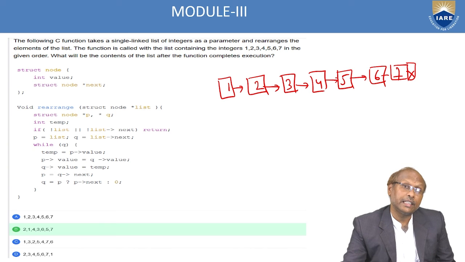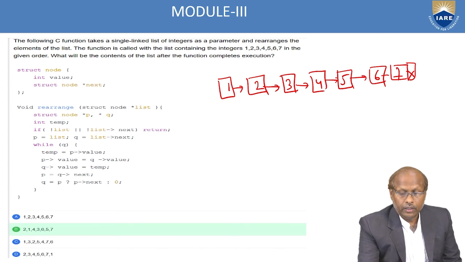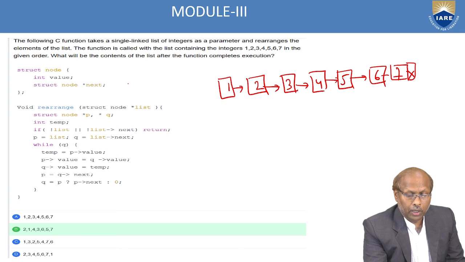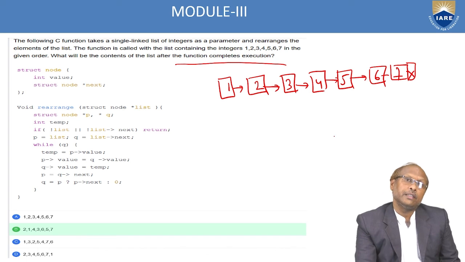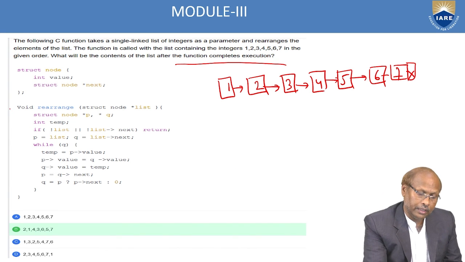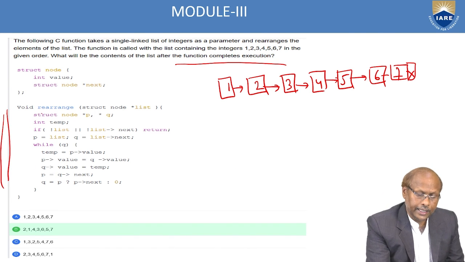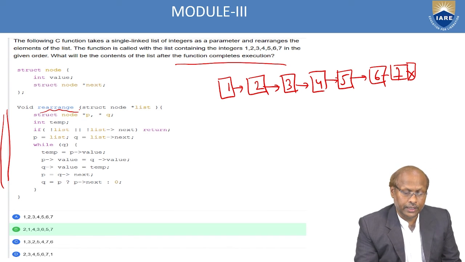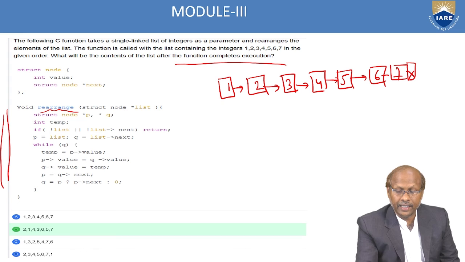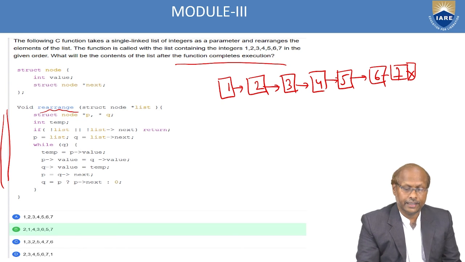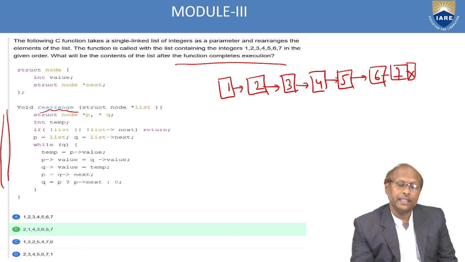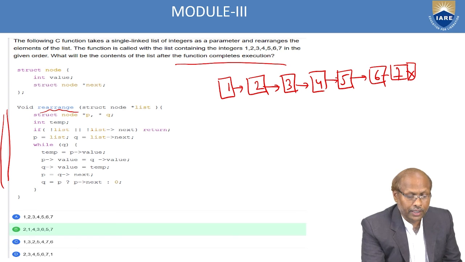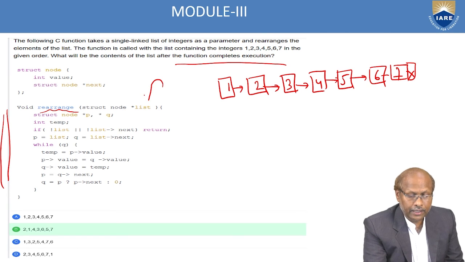So how many nodes are there? 7 nodes. In the given order, what will be the content of the list after the function completes execution? When my function executes, what is the name of the function? Rearrange. If the rearrange function is executed, how will the linked list be displayed? Here I am passing my list as a parameter.